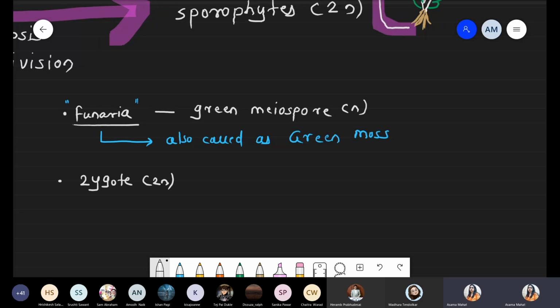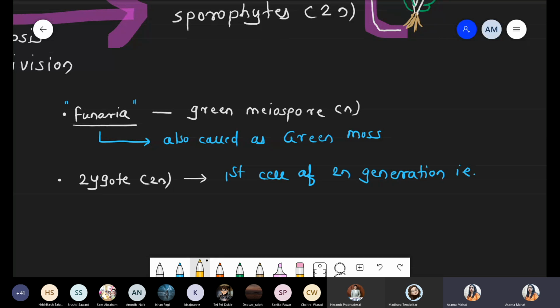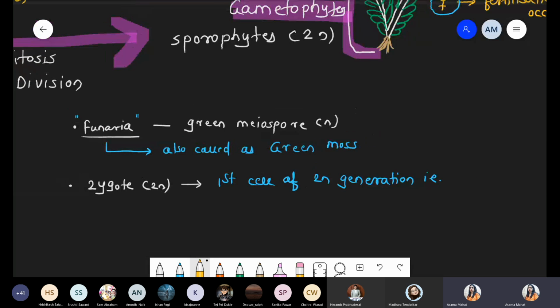And this zygote is basically the first cell of the sporophyte. So this is the first step of the diploid generation, that is sporophyte. अब तक हमने देखा था all the body is haploid, but now the zygote is the first cell which represents the diploid stage of sporophytes.